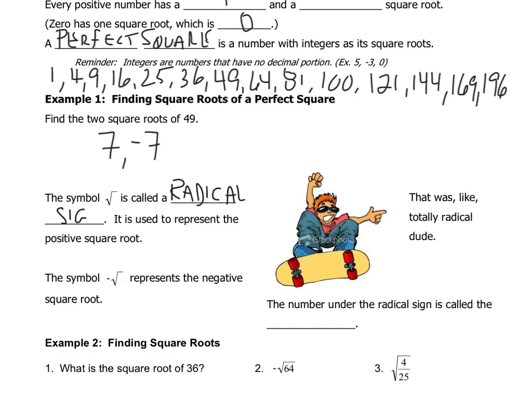This is the radical sign. It is used to represent the positive square root. Important to note this. So here's an example. If I was to say to you, what is the square root of 64?